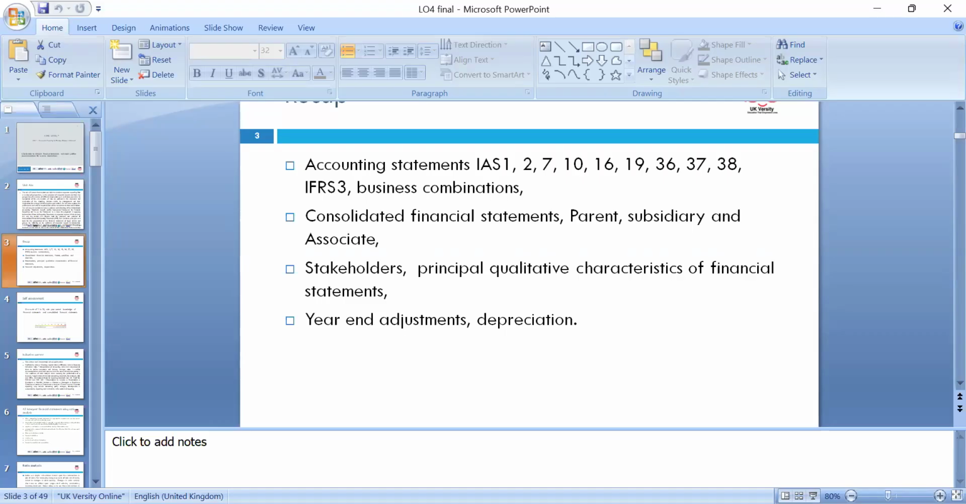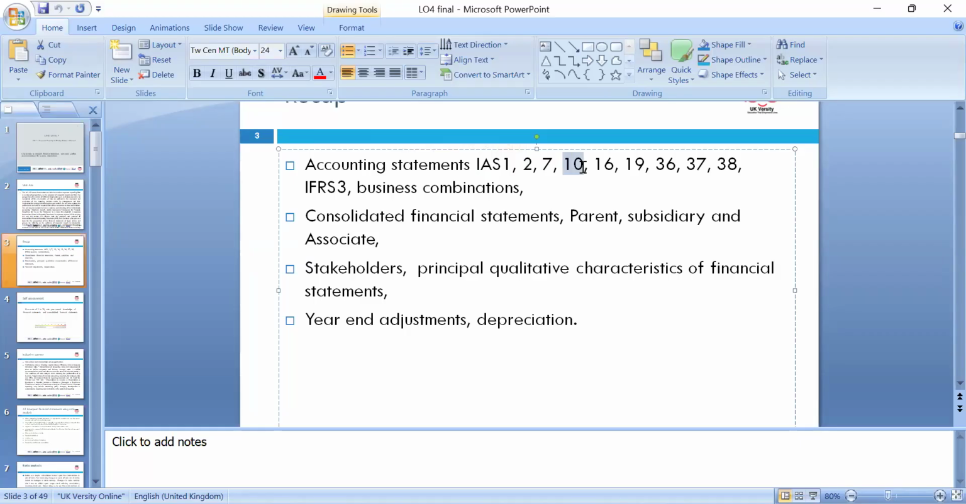In the previous lesson we learned about IAS 1, International Accounting Standard 1, which is about how we prepare financial statements. We discussed four major types of financial statements: statement of comprehensive income, statement of financial position, statement of cash flows, and statement of changes in equity. We discussed IAS 2 on inventories: inventory should be recorded at cost or net realizable value, whichever is lower. For IAS 7, cash flow, we discussed operating, financing, and investing activities.